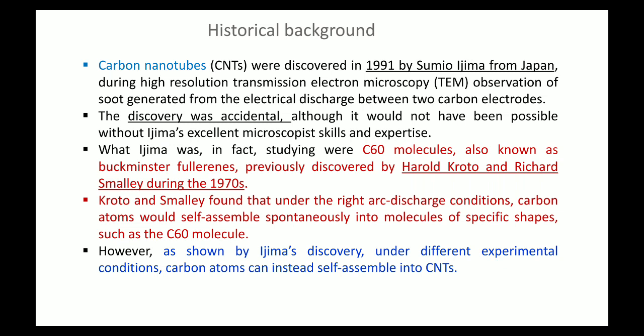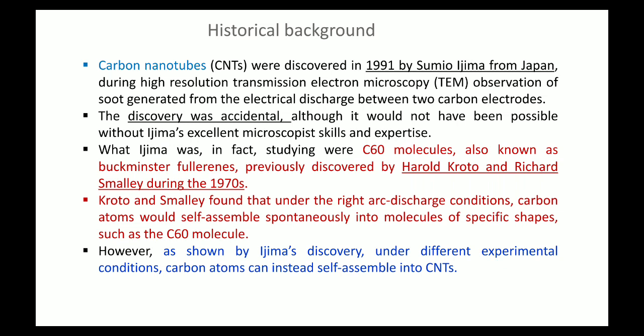Now Kroto and Smalley found that under the right arc discharge conditions, carbon atoms would self-assemble spontaneously into molecules of specific shapes, such as the C60 molecule. So Kroto and Smalley used arc discharge as the way to prepare this nanomaterial. This arc discharge experiment has several conditions: what is the vacuum inside, what is the distance between the two electrodes, how much voltage we are applying, what is the shape of the electrodes.